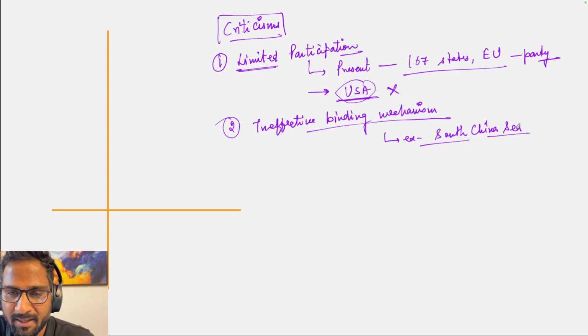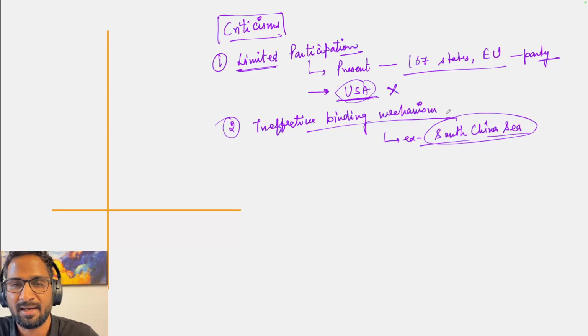Despite the fact that the International Tribunal on the Law of the Sea has defined the claims of different countries surrounding the South China Sea, China is not ready to accept the claims given by the International Tribunal. So it has an ineffective binding mechanism. It does not have any effective mechanism to enforce the provisions of UNCLOS. So that is another major problem.